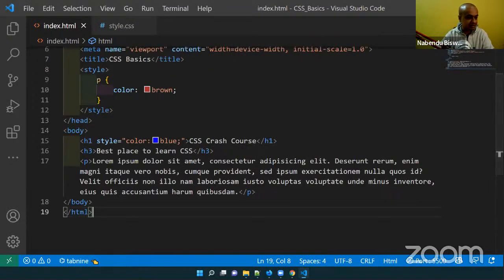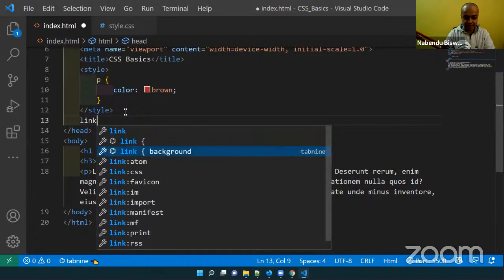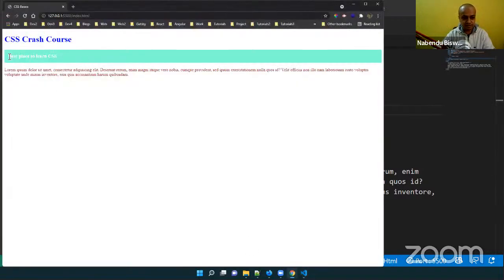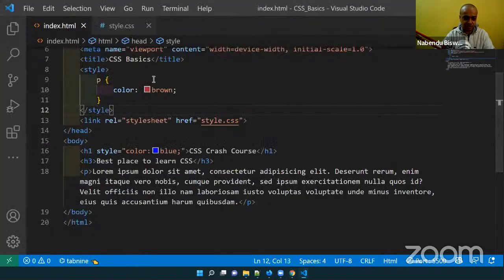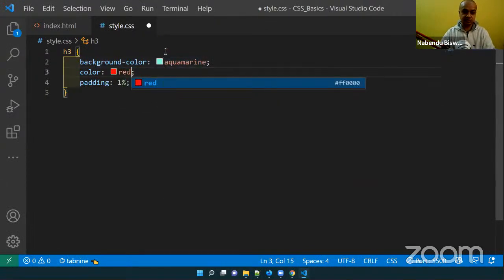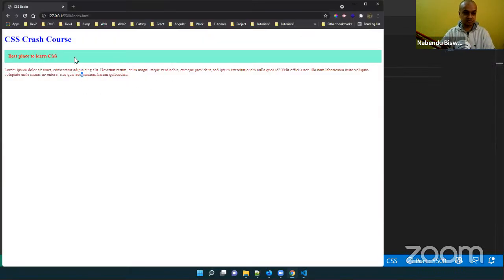So how to link the CSS? Here I will add a link, and style.css comes up by default, but it is not working. You have to give rel as stylesheet and href as style.css. If I come here, see, it is coming: "Best place to learn CSS." A bit of padding is also there. Black is not shown well, so I will make it a bit red. Red is good. See, it is red, and it's been shown correctly.